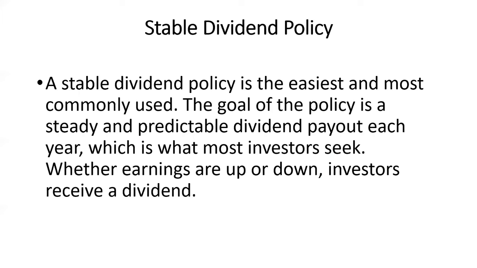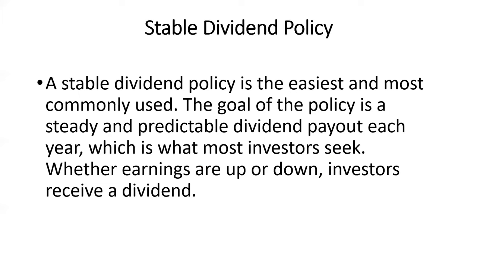Every year a pre-decided amount will be paid in case of a stable dividend policy, which is what most investors seek. Whether the earnings are up or down, the investors receive the dividend. It does not matter what the company is earning in that particular financial year.